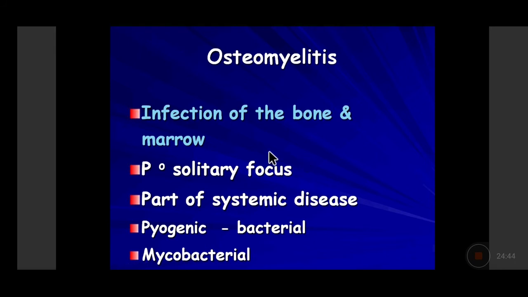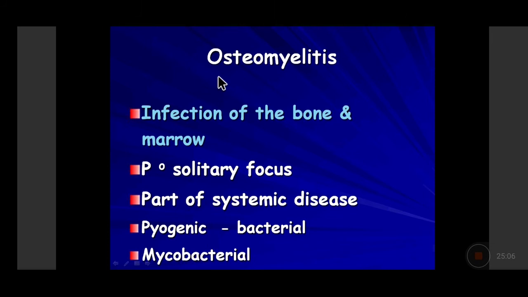Then coming on to the topic of today, which is the inflammation of the bone. So inflammation of the bone is osteitis, inflammation of the marrow is myelitis, and because they usually occur together, we call it osteomyelitis. So what is osteomyelitis? Osteomyelitis is inflammation of the bone and marrow.